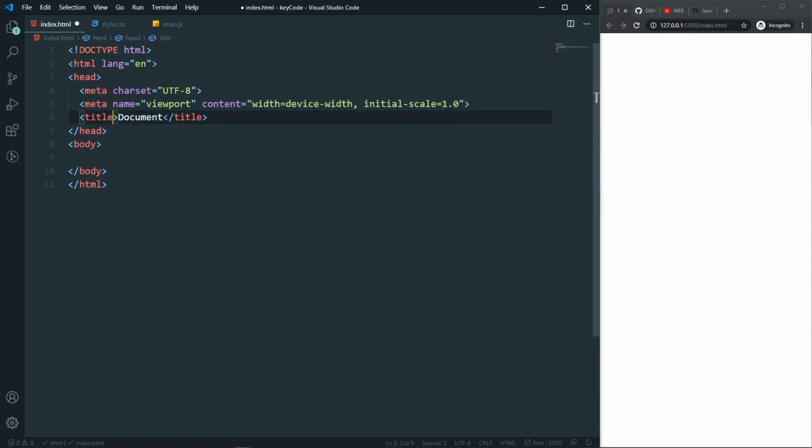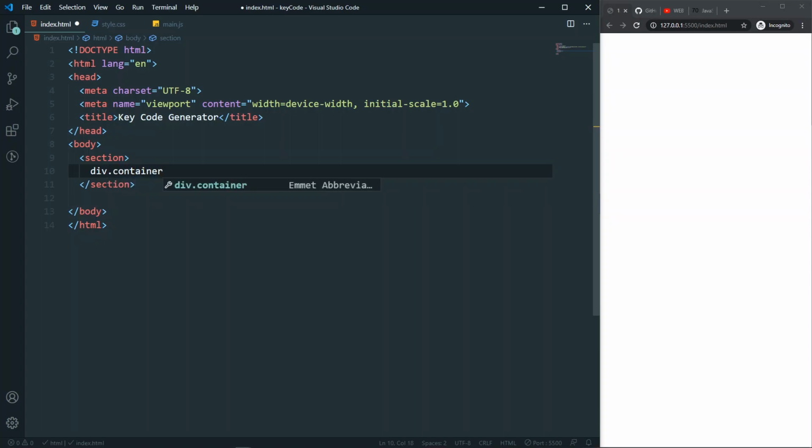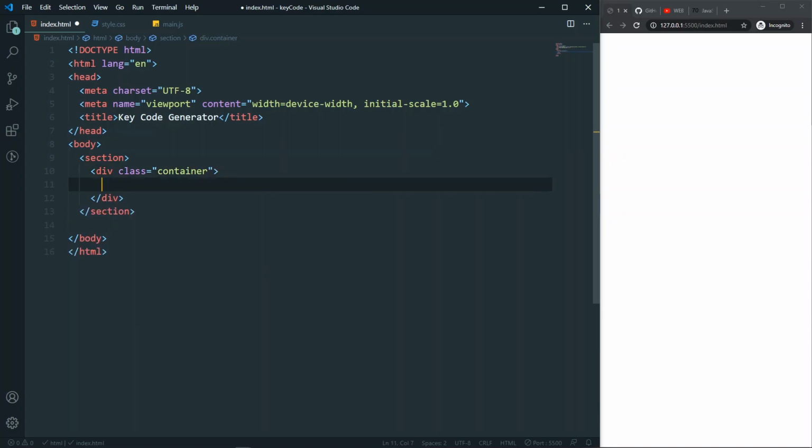So let's come back to our app, and in the HTML, first of all let's create the boilerplate, and give it a name: key code generator. In the body I will have a section, and in this section a div with a class of container. In this container I will have three divs. The first div will be for our key, so it has a class of key, and for now the text key. For the second div we will have an image.